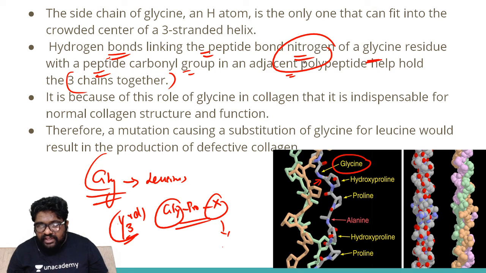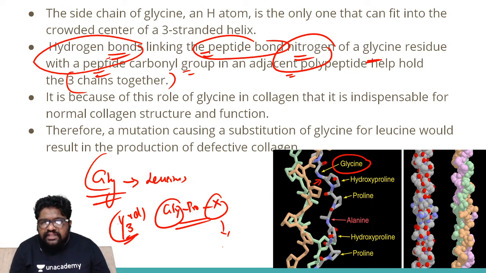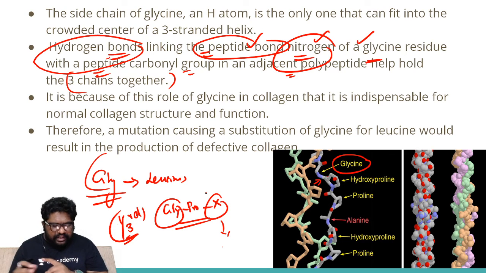I repeat once again, you require the hydrogen bonds linking the peptide bond nitrogen of glycine to hold the bonds. So if at all you can change alanine to aspartate, it doesn't matter.